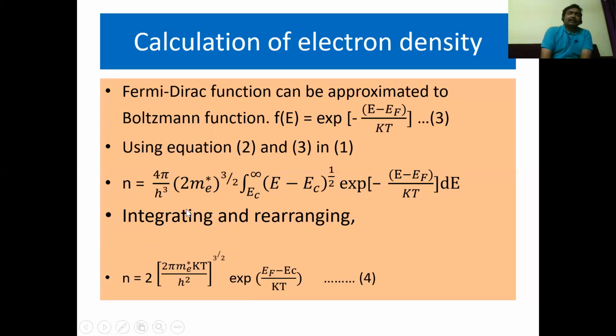By integrating, rearranging and simplifying this equation, we get n equal to 2 into (2π me star kT by h square) whole power 3/2 into exponential of (EF minus Ec) by kT. Finally, this expression gives the density of electrons in the conduction band.